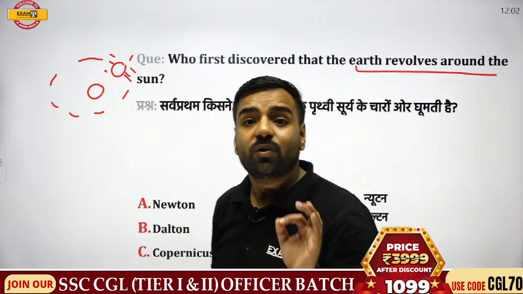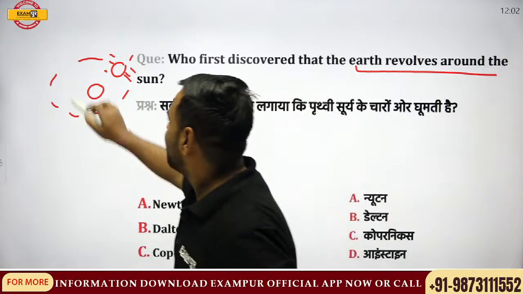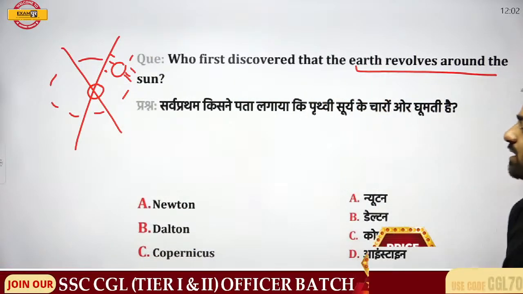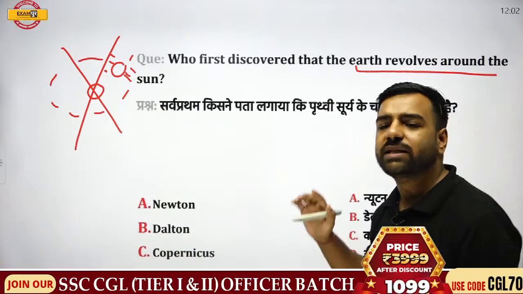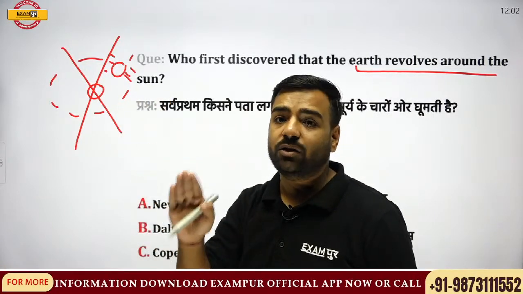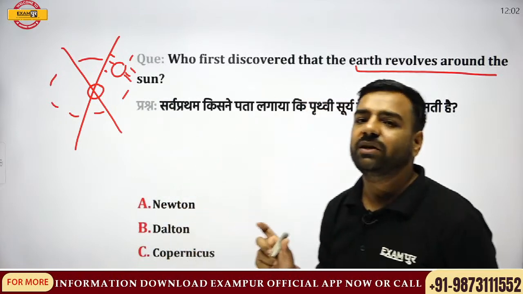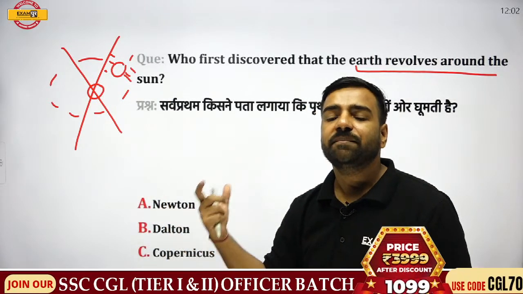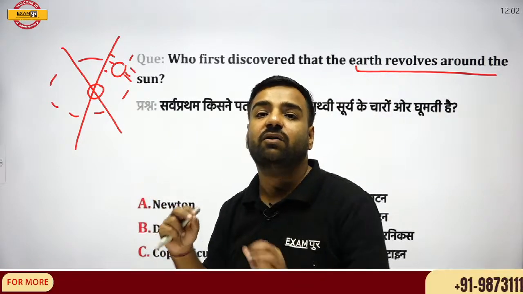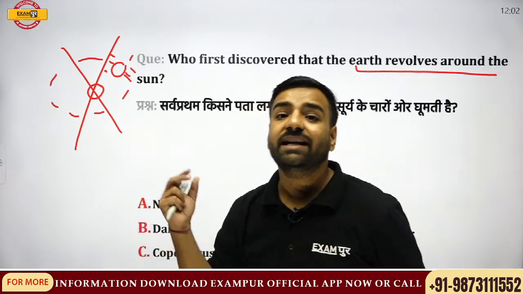Now, who was the one who first gave this answer? I want an answer from you all. Was he Newton, Dalton, Copernicus or Einstein? Who was the one who said that this theory is wrong? The correct concept is that Earth is the one revolving around the sun. We discussed Kepler's first law, where all the planets revolving around the sun move in an elliptical path.